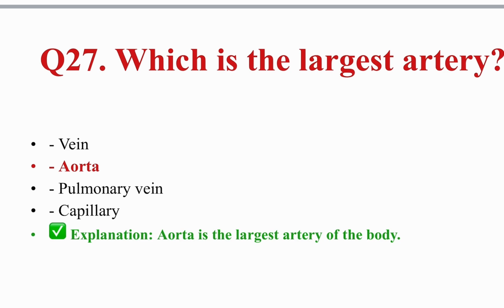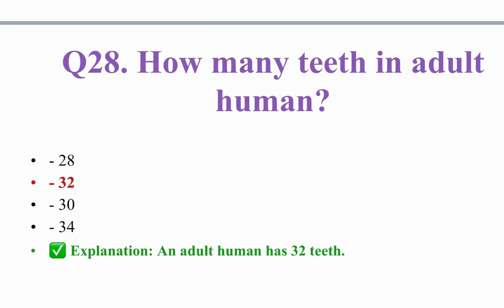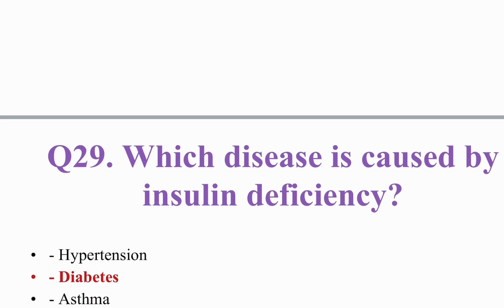Which is the largest artery? That is called aorta. Aorta is the largest artery of the body, and the largest veins are the inferior vena cava and superior vena cava. How many teeth in an adult human? 32. An adult human has 32 teeth.